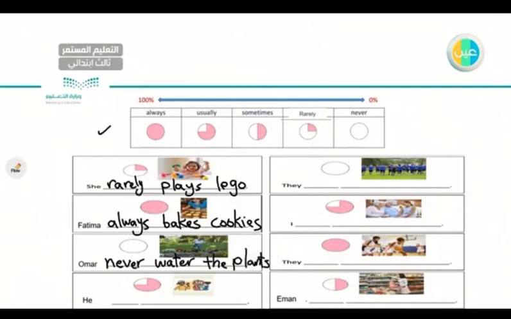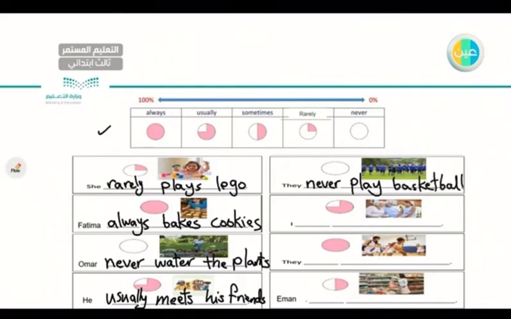Let's go to the boy here. He hangs out with his friend. What do you think? It's not never, it's not always, it's usually. He usually meets his friends, excellent. Very good. Let's go to the next one. They. As you can see, I have an empty circle. So they never play basketball, excellent. They never play basketball. Very good.